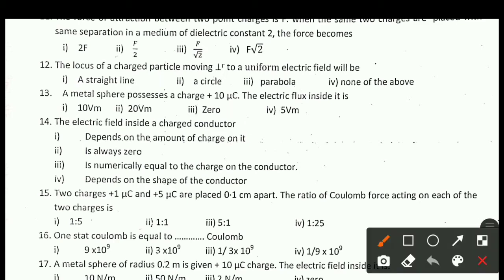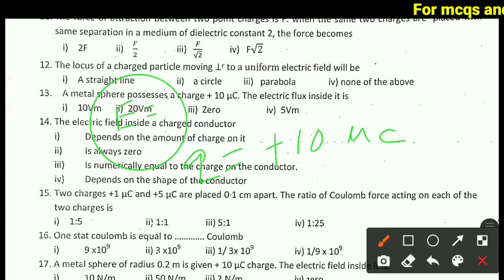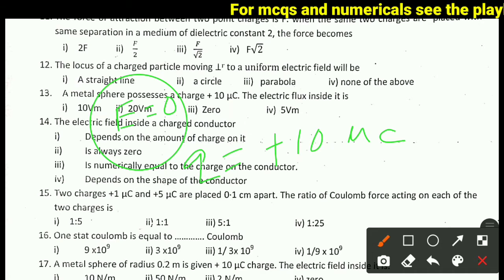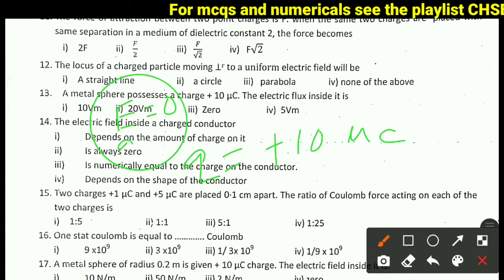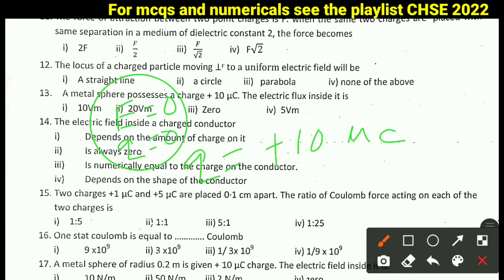A metal sphere possesses charge Q is equal to plus 10 microcoulomb. The electric flux inside it is E equals to 0 because all the charges reside outside of the sphere. Inside of the sphere, charge is 0.